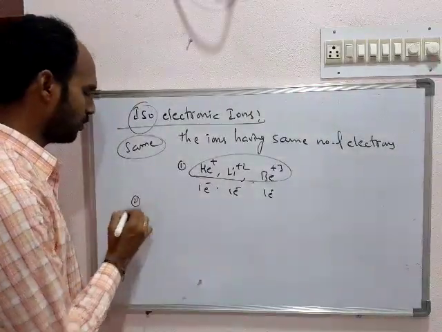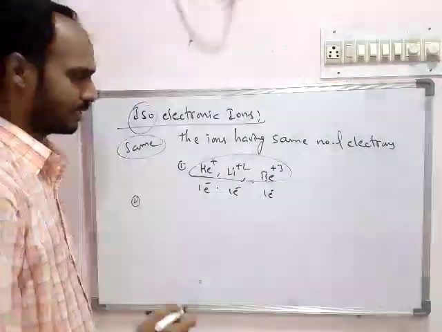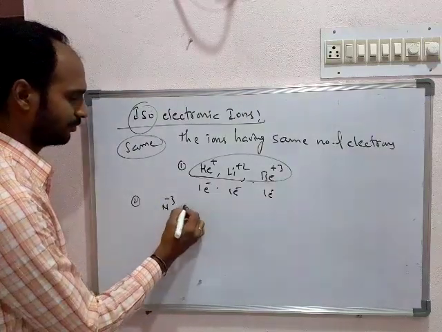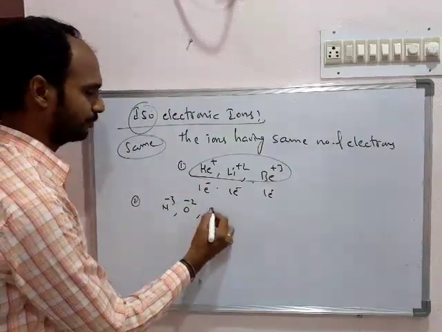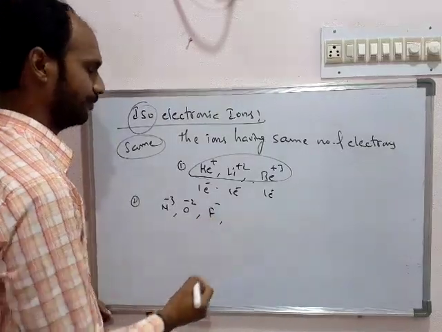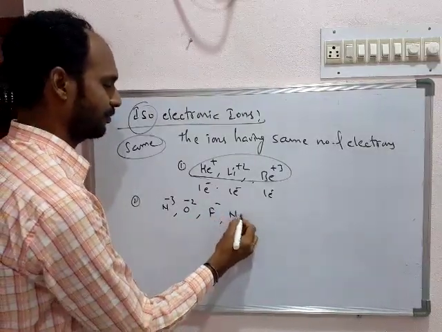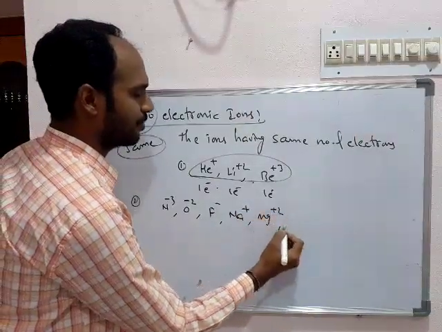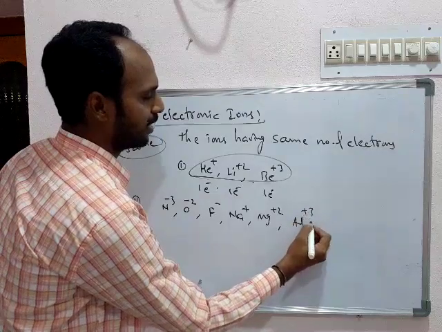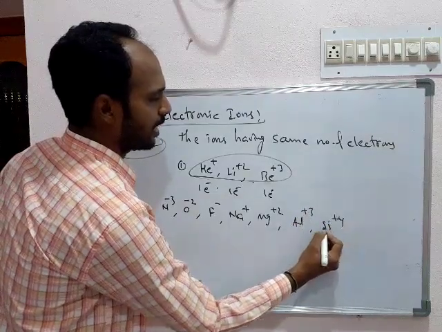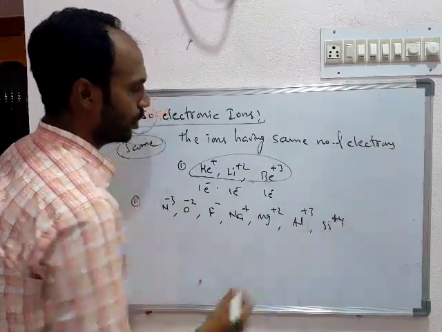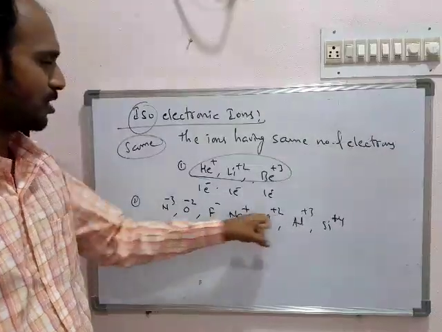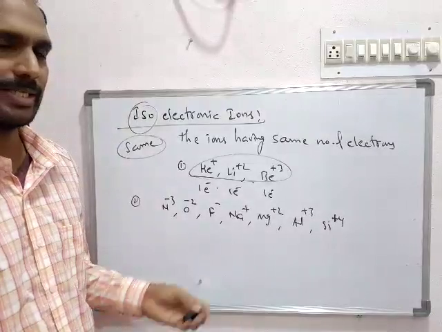And there is also a group of ions which are best examples: N minus 3, O minus 2, F minus, Na plus, Mg plus 2, Al plus 3, Si plus 4. They belong to totally different elements and their charges are also different. Nothing is equal in them.